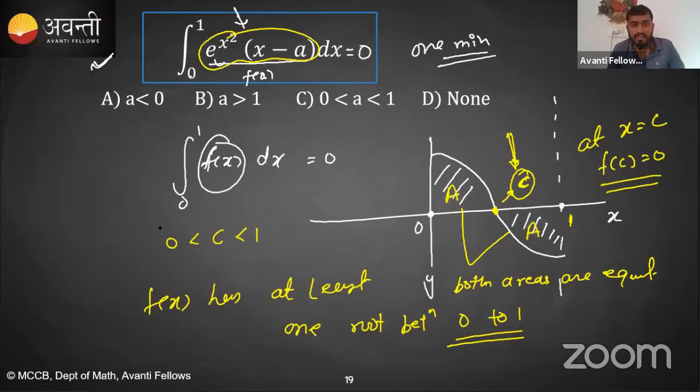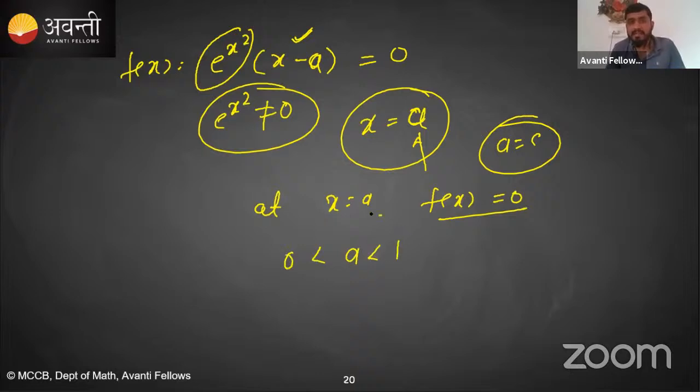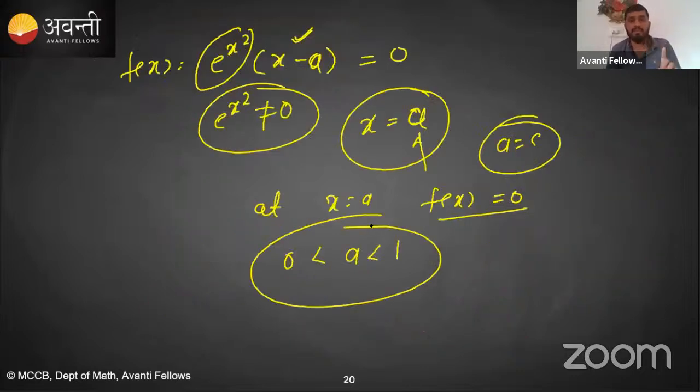So can I say a is what? A is the root, the value of x equal to a. At x is equal to a, f of x is becoming 0. That means this root will be lying between 0 to 1. Whatever that root will be, it will be lying between these two limits. That is my point. Whatever root you are getting will be lying between 0 to 1.